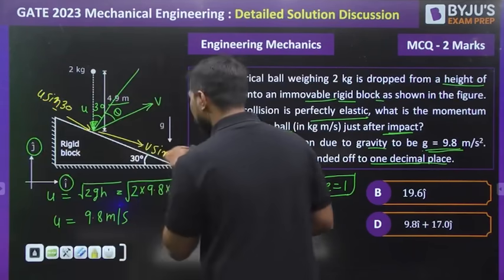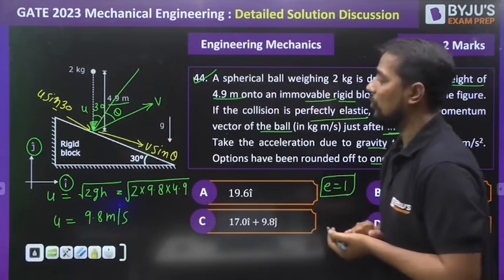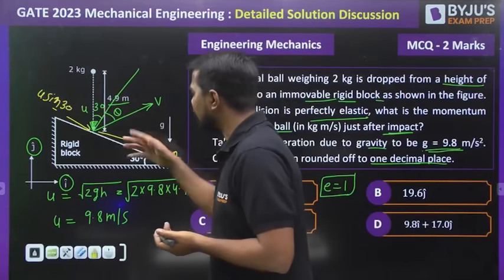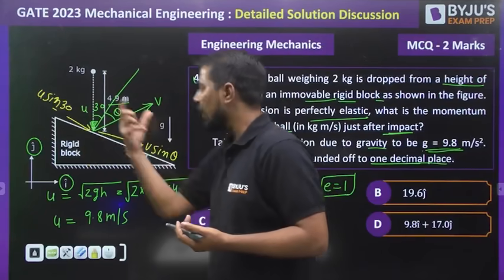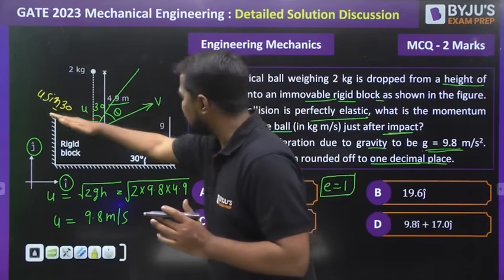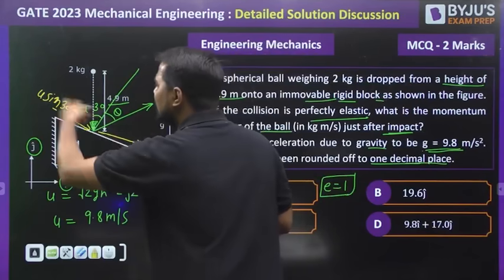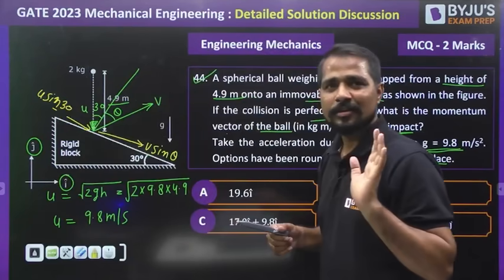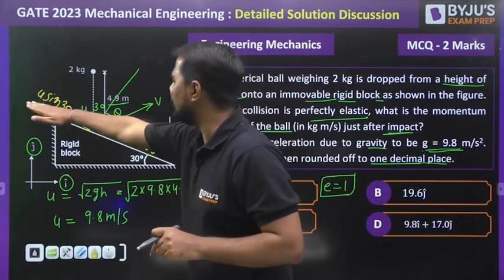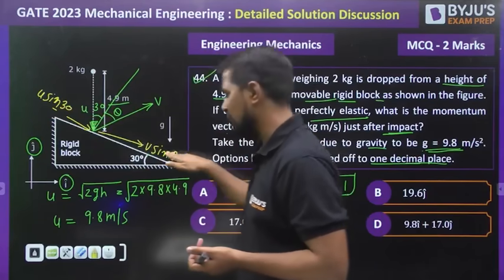And this is v u sine 30 and this one is v sine theta. Now, sir, on this plane, this is the velocity before impact and this is the velocity after the impact. And we know very well, in this direction of the plane, there is no collision. So can I say in this direction, momentum is not going to change? So momentum u sine theta, when we multiply by the mass, the momentum will be the same.